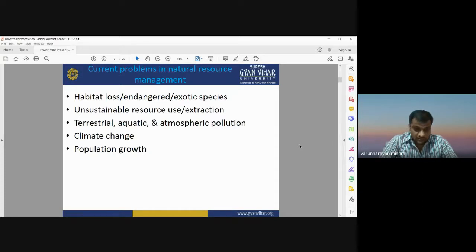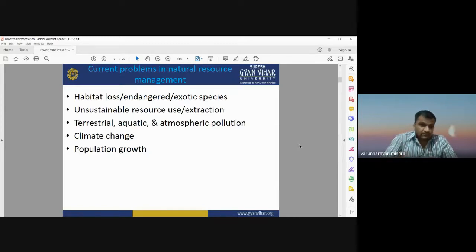Population growth is also an important issue in natural resource management. With the growing number of people living on the earth, they need water, food, and living space. Because of this rapid population growth, there is rapid urbanization on the earth's surface. That causes some serious problems to the natural environment, and creates danger to water quality and air quality.